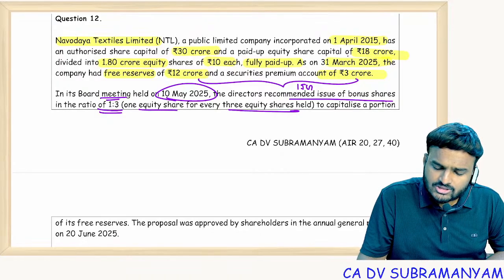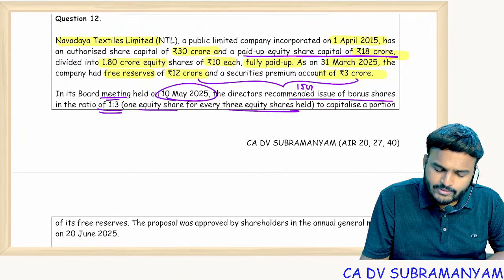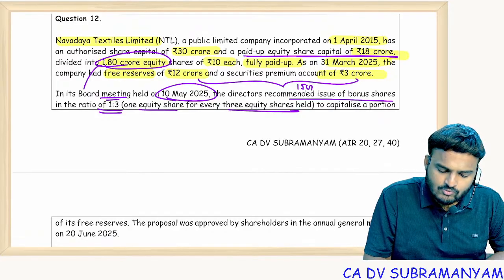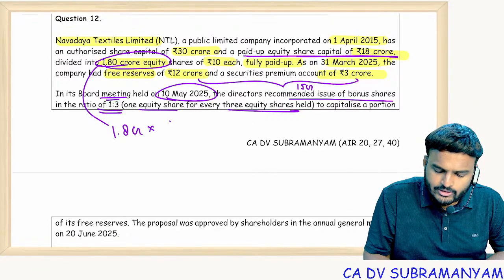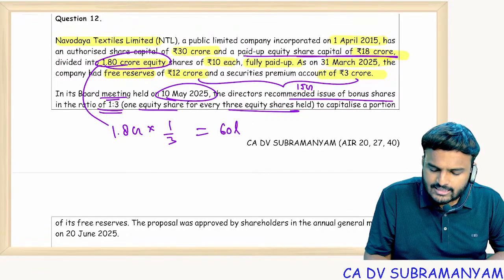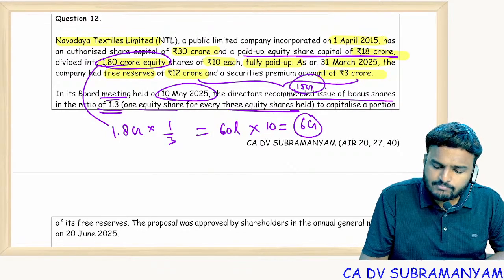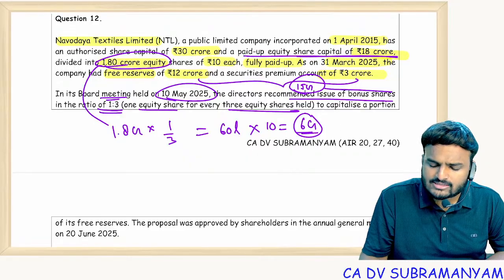What is the issued share capital? Issued, paid up share capital is 1.8 crore. So 1.8 crore into 1 divided by 3, that would be 60 lakhs. 60 lakhs into 10 means 6 crores. My source permits up to 15 crores, but I need only 6 crores.